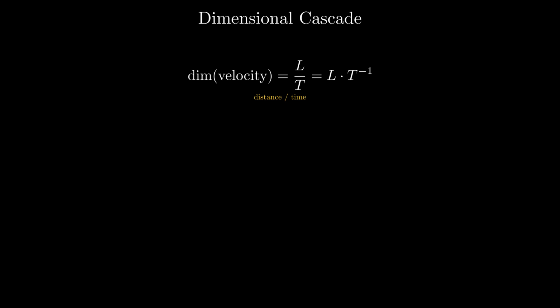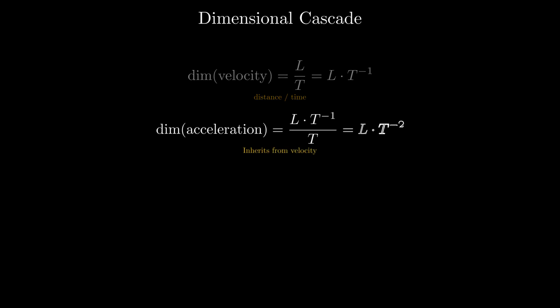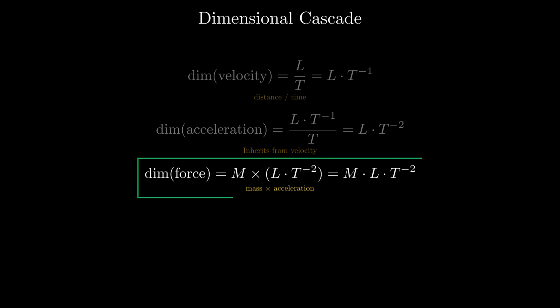Now stack force on top. Force is mass times acceleration, and acceleration is velocity per time. So its dimension is L times T to the minus 2. Multiply that by mass, and the dimension of force becomes M times L times T to the minus 2. Notice how each quantity inherits its dimensions directly from the one before it.